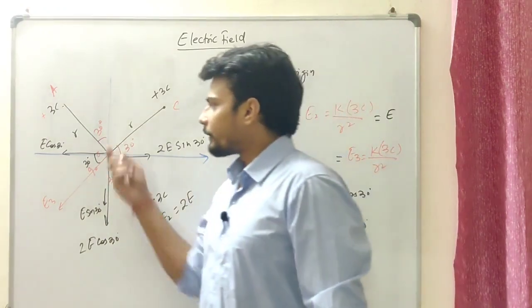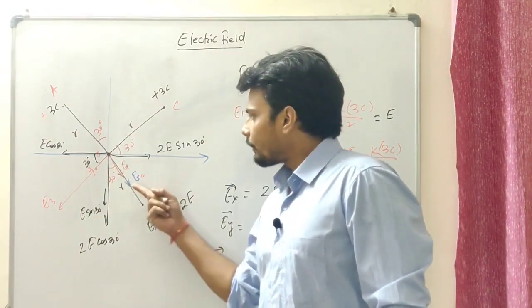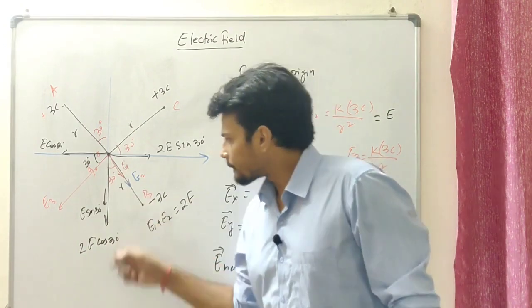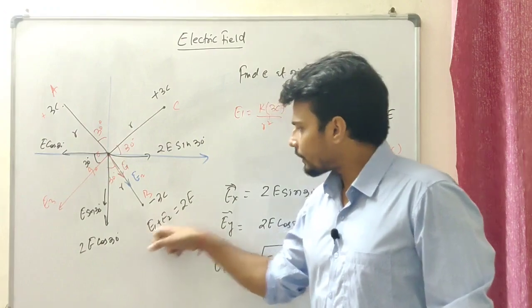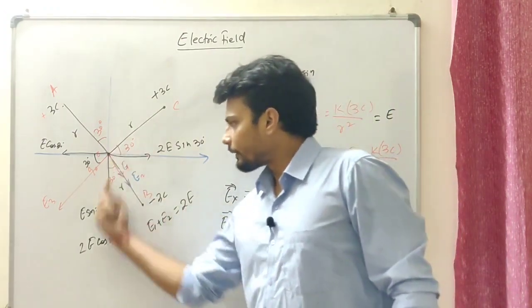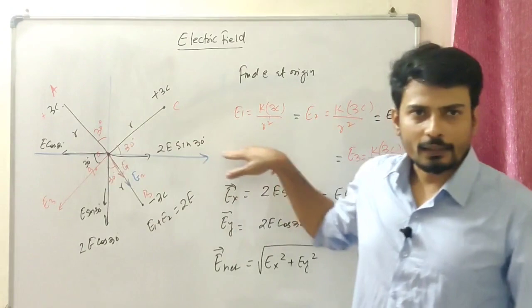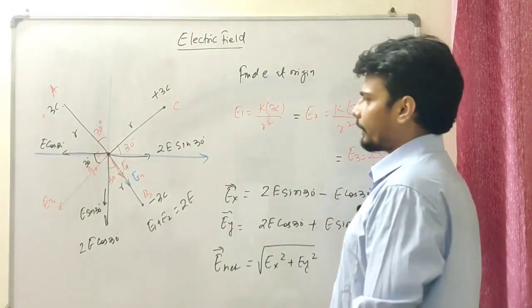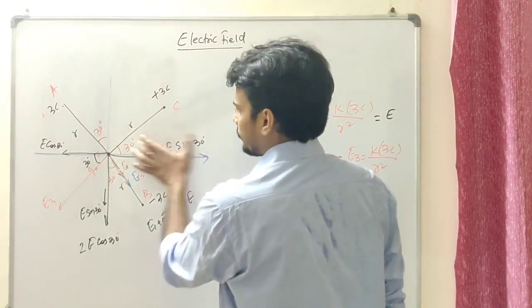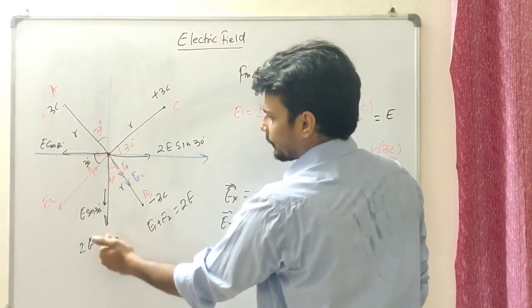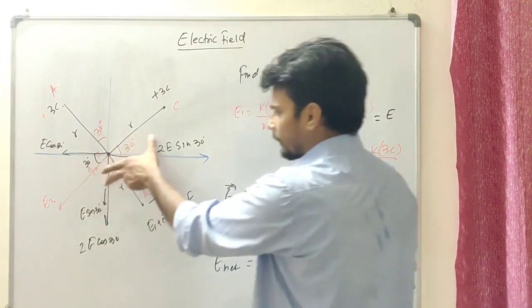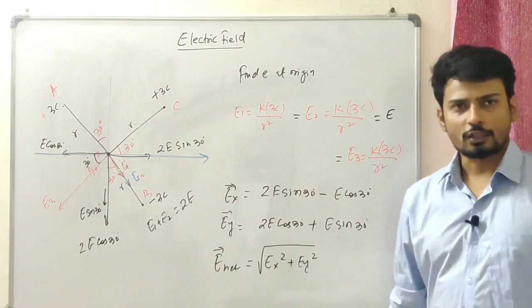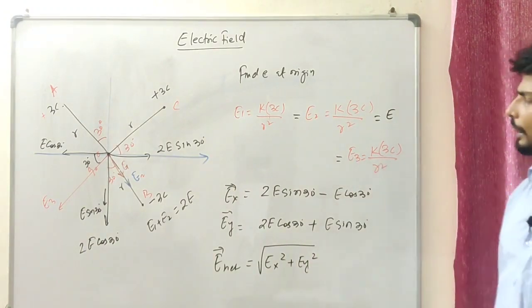Now we have defined the angles, so I found the value of the net field, which is E plus E, which is 2E, right? A certain amount of this would be acting vertically down and a certain amount of that going in this direction, so we're going to have something in this and something in that. We had the net field 2E sine 30 minus E cos 30, and downward E sine 30 plus 2E cos 30, and the net would have been coming in this direction. I can easily find it using the vector rules of addition, right? I'm sure you guys have understood this.